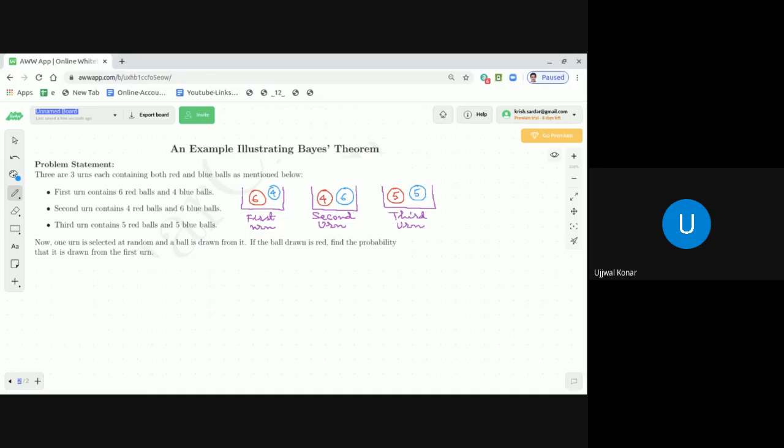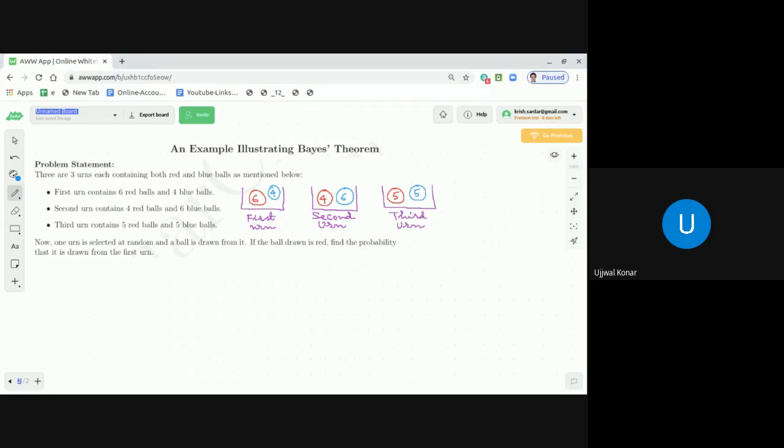So you do not know from which urn you actually picked a ball. Suppose your eyes are closed and in front of you there are 3 urns, first urn, second urn, third urn. Your eyes are closed. You just put your hand in any of the urns, you do not know which urn it is, and select a ball. After selecting the ball, you open your eyes and you find that the ball you have selected is a red ball. Now, that red ball could have come from the first urn or second urn or third urn. What we are going to find is the probability that the red ball has been drawn from the first urn. That is the problem statement.